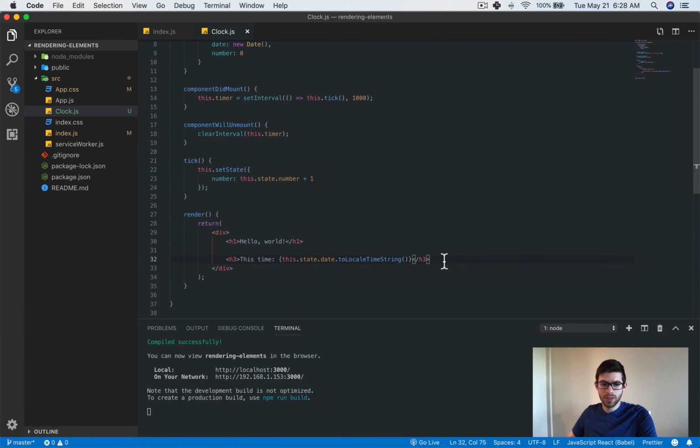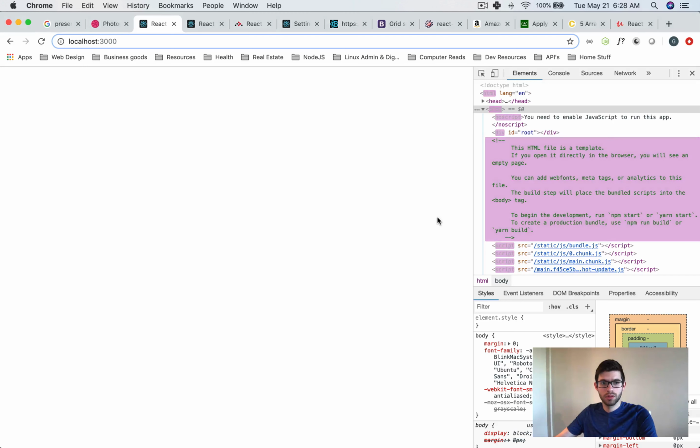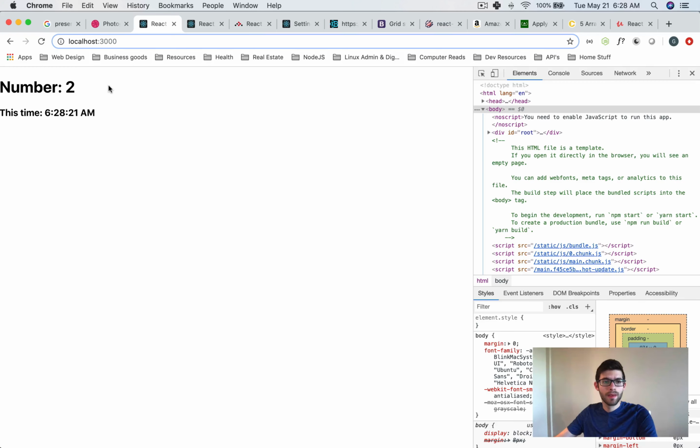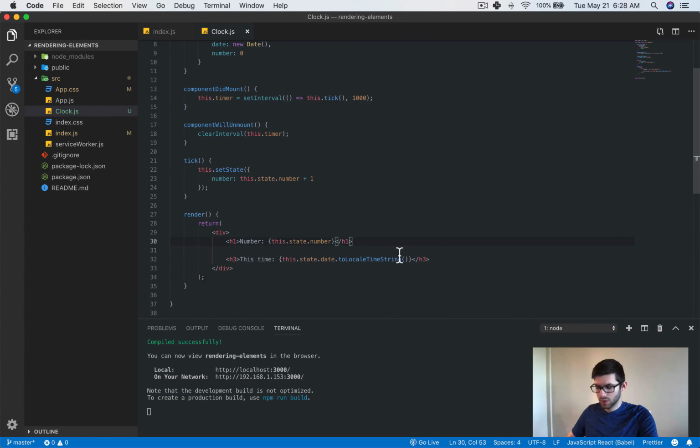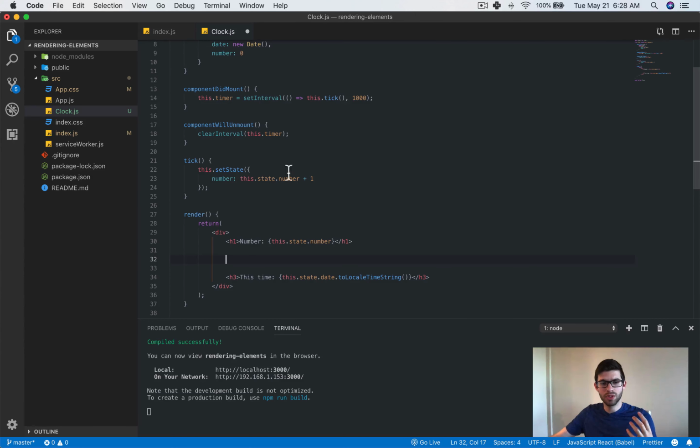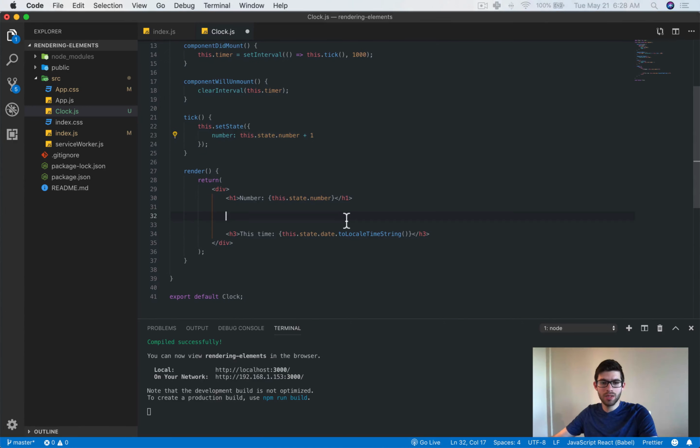And then down here, just so we can see if something's happening, we can change this and say number is this.state.number. Okay, we get 0. It's like a stopwatch, right? It does update, but what we're doing is we are using the number itself. So we're using state itself to update the number. We don't want to do that because, again, state might not equal that, right?